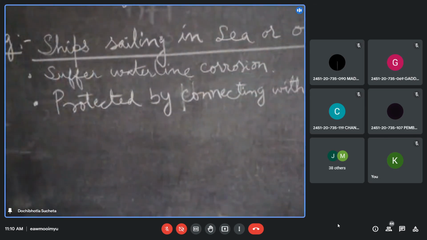How? The ship hull is made up of iron as the base metal. And it is protected by zinc plates.